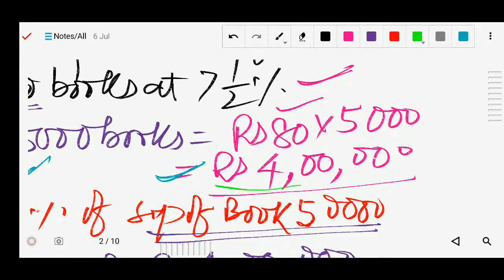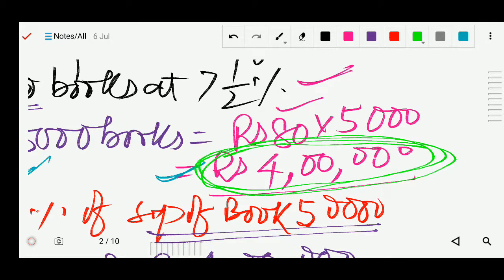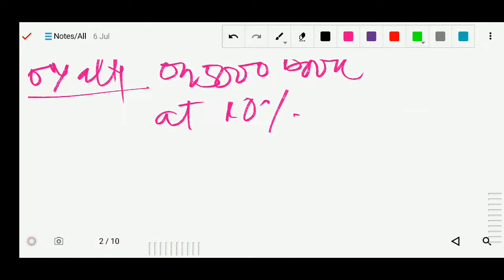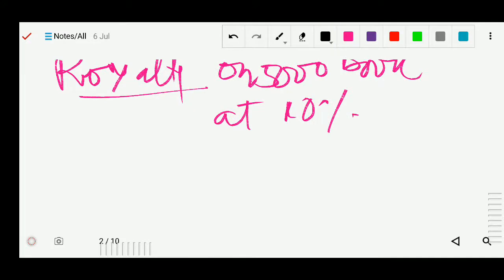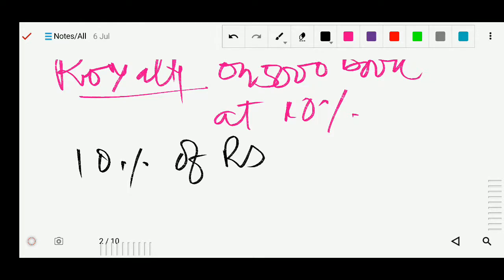So the selling price will be the same for the 5,000 books. So I will use the same value. So I can write here 10% of rupees 4 lakh.